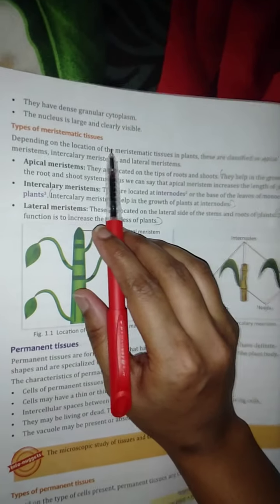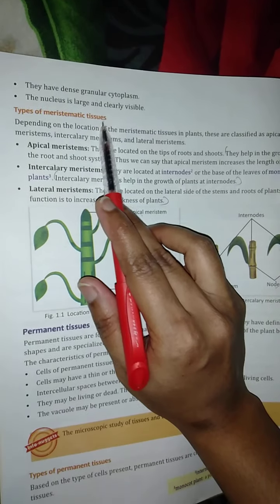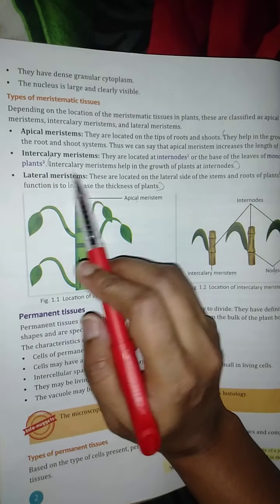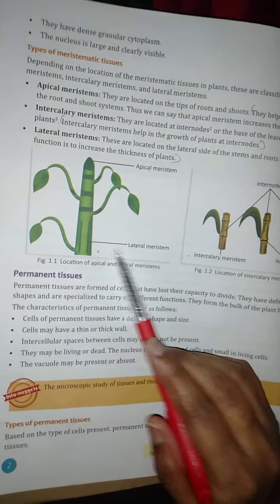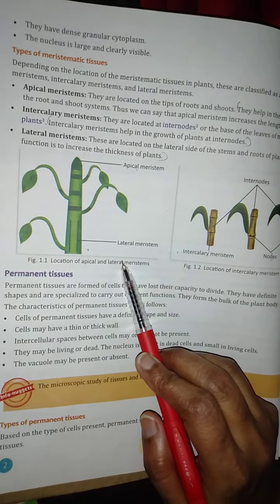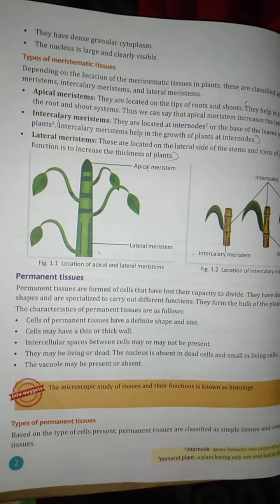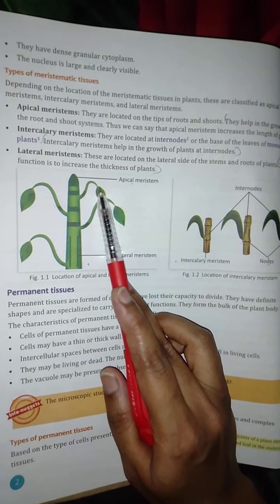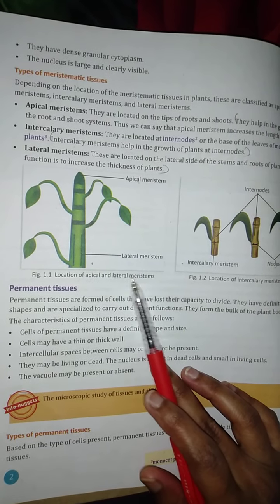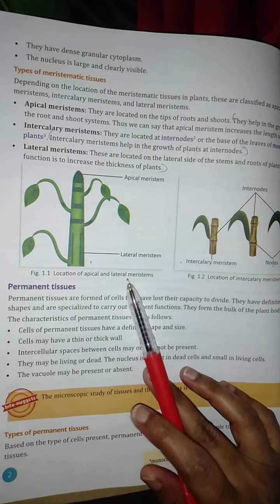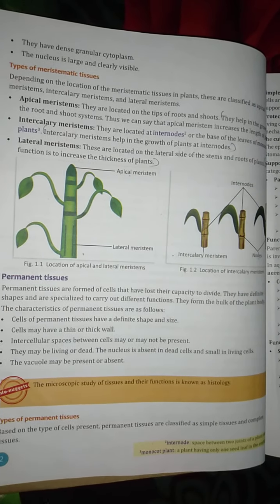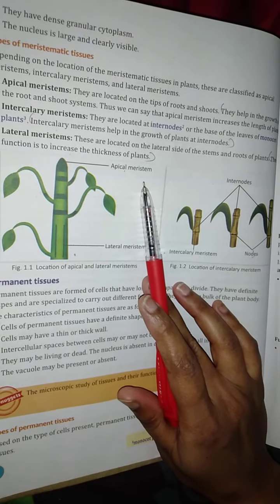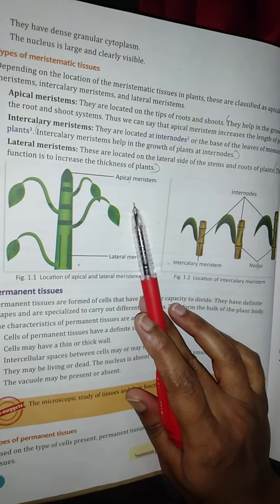Next, types of meristematic tissues. Meristematic tissues are divided into 3 types: apical meristem, intercalary meristem, and lateral meristem. This is the structure of apical meristem and lateral meristem. It lies at the apex of the stem, root, etc. and gives rise to the primary permanent tissues. They bring about elongation of stem and root. And function is: apical meristem brings about elongation of root and stem.